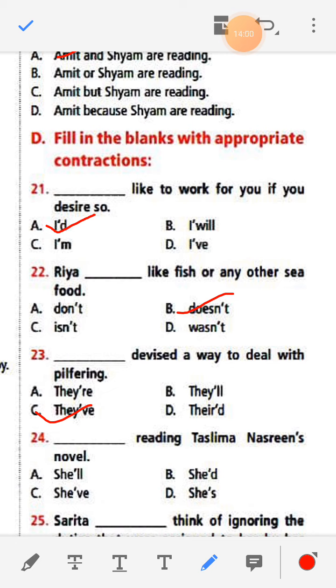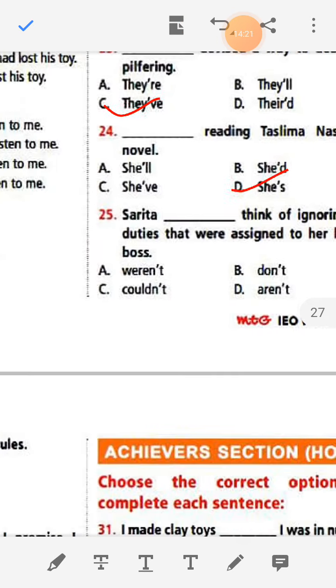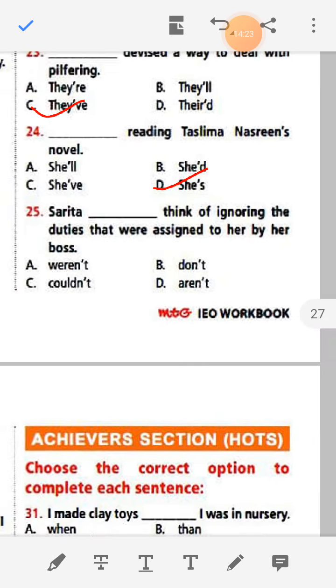24. Dash reading Taslima Nasreen's novel. C is reading. You see here, I is not here, so C, then S: C's reading Taslima Nasreen's novel. 25.